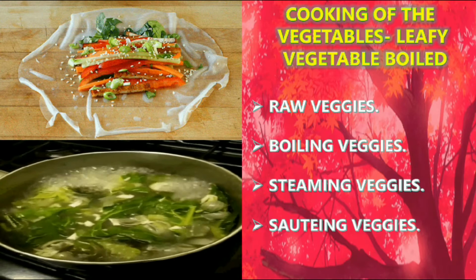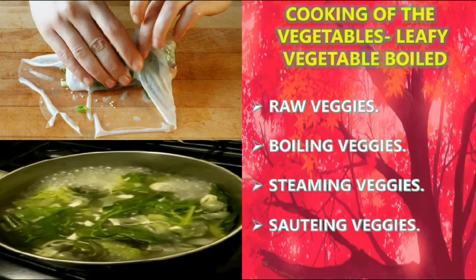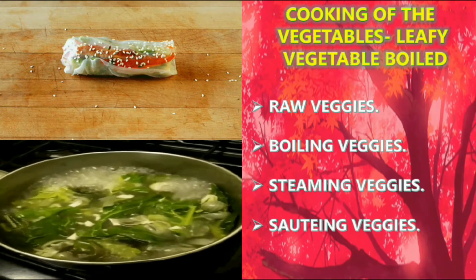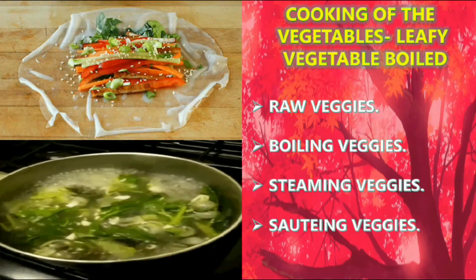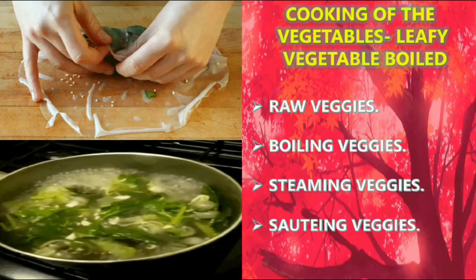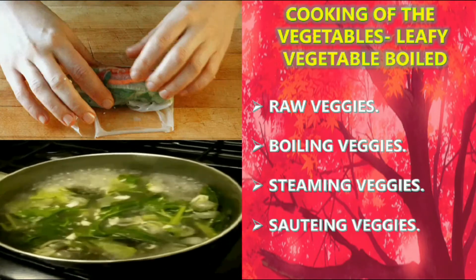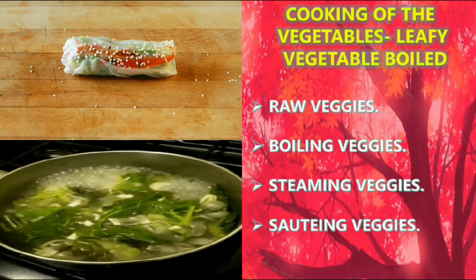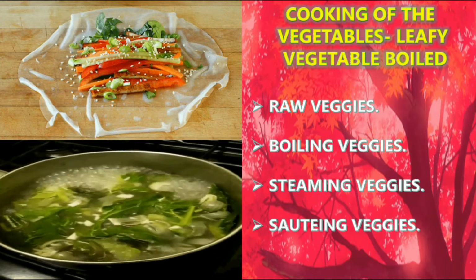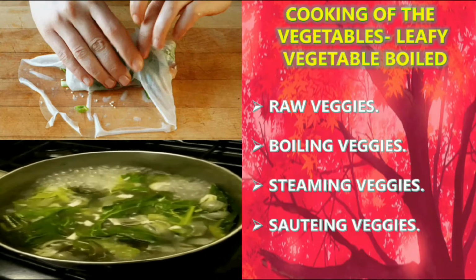Steaming is like you can steam the sweet potatoes. There is no need to cook the sweet potatoes. You can eat the sweet potatoes by just steaming. Next is sauteing vegetables. Sauteing vegetables is like just with the oil you can saute, or without the oil also you can saute. Like cabbages we used to saute and we place them in a bread for the sandwich.